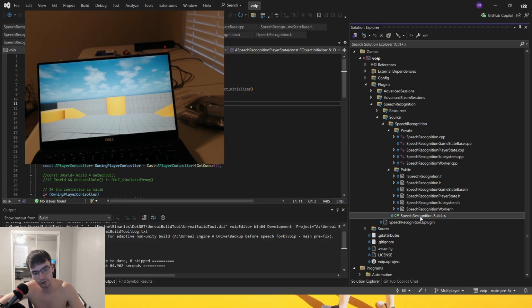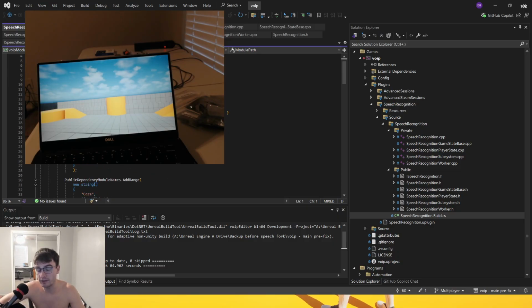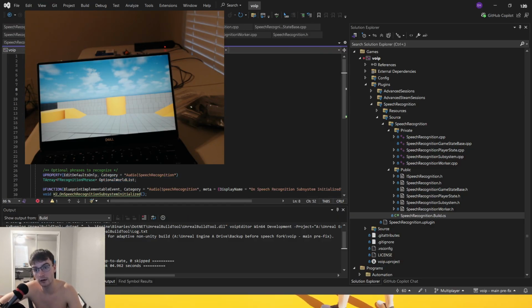The problem is there's some C# stuff that I don't understand, and basically there are some private include paths. We have these header files, these includes, this code that we are bringing in here. We're bringing declarations of functions and everything into here, so that the compiler and the linker are happy and our program works.